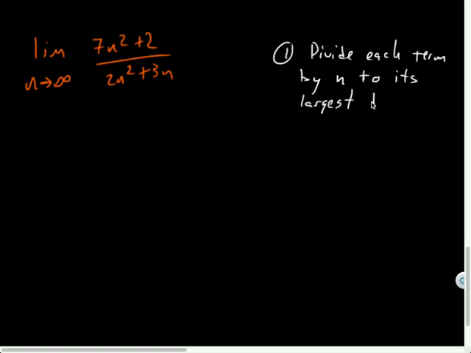Degree starts with a D. Okay, so divide. So that will be the general strategy. And then I'll be able to use all of those limit properties to break it apart into separate limits, and we'll see what happens here. Divide each term by n.